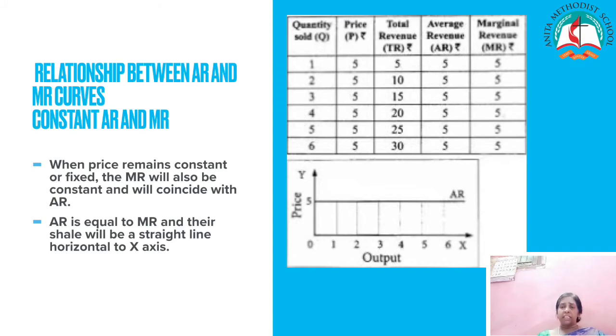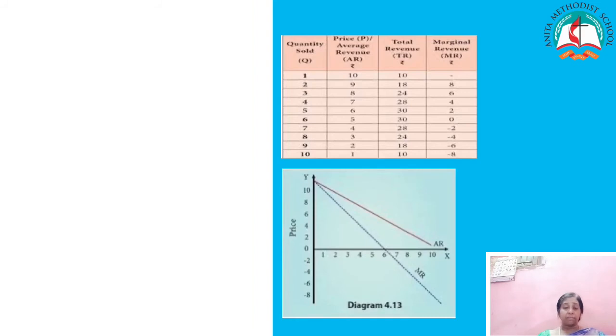In the schedule, we can see that quantity sold is from 1 to 6. When the price is rupees 5, total revenue will be P into Q. It will be 5, 10 like that. The average revenue is also 5 and the marginal revenue is also 5. From this schedule, we can understand that when AR is constant, MR is also constant. This relationship is called the constant AR and MR curve.